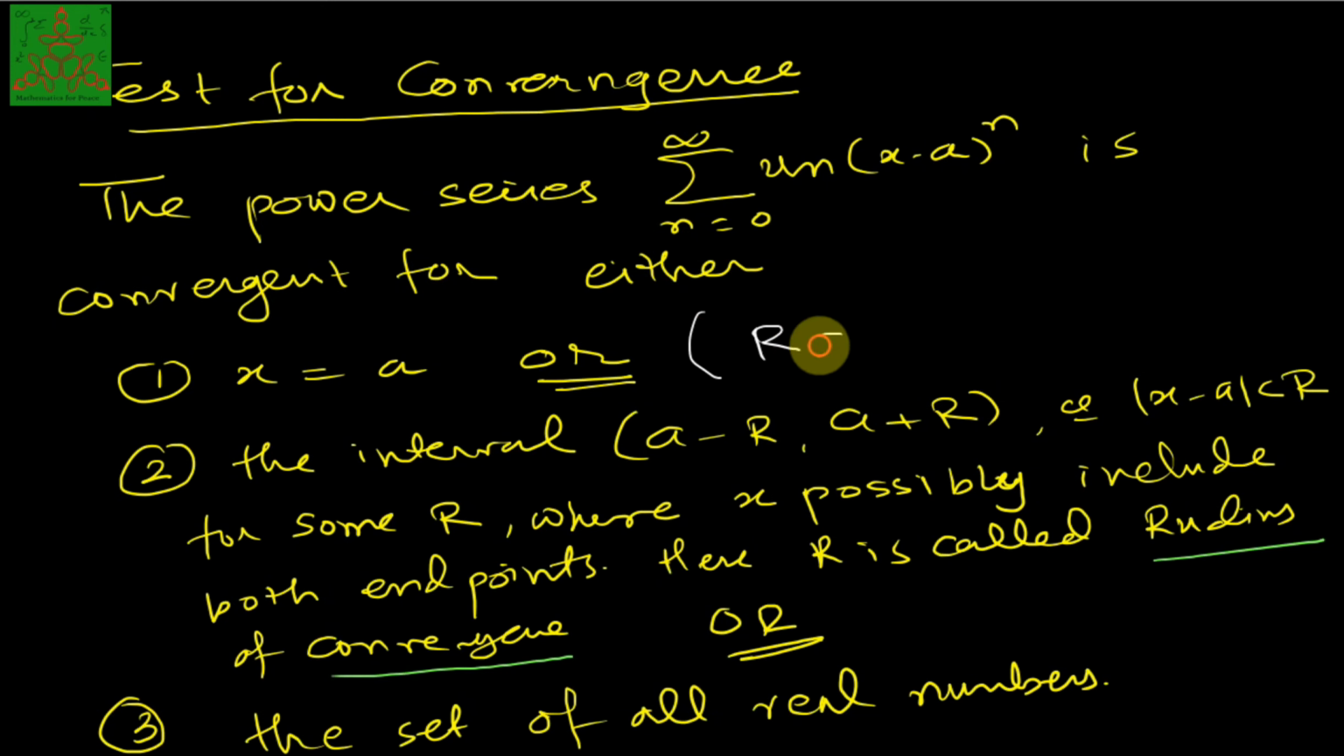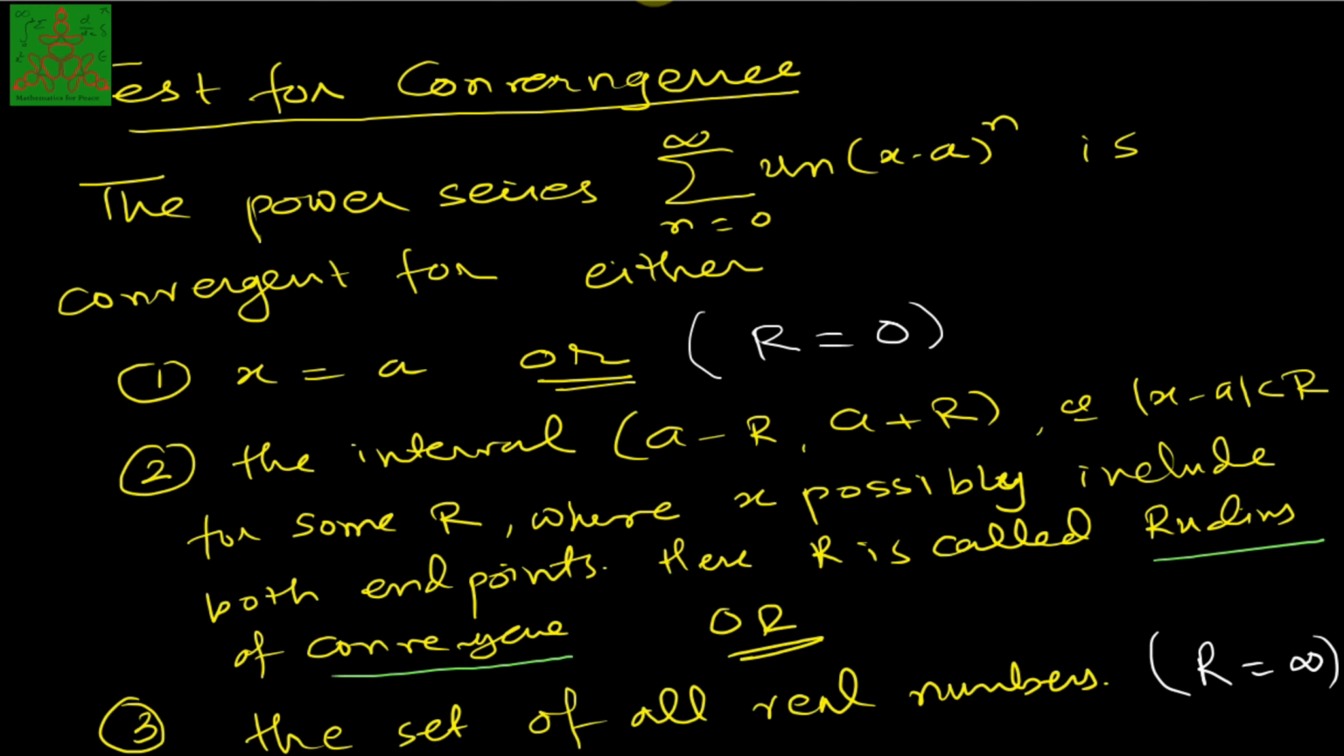In case 1, we can say that the radius of convergence is 0. That means the value of r here is 0. And in this case the radius of convergence is infinity. So here you have r equal to 0 and here you will have r equal to infinity. And whatever the length of this interval is, half of it, that is called the radius of convergence.